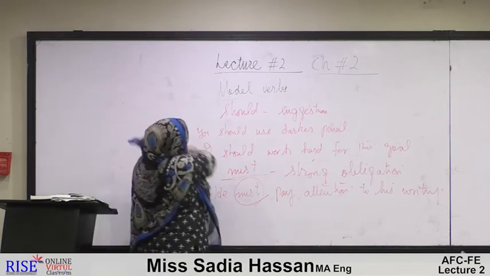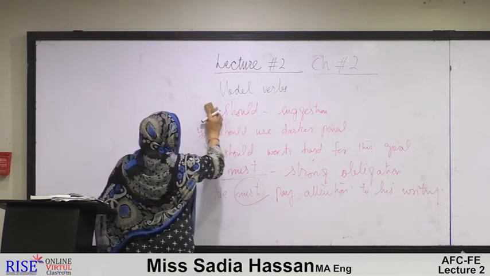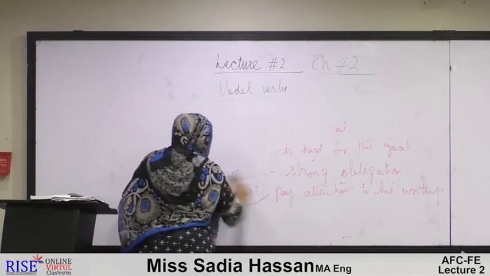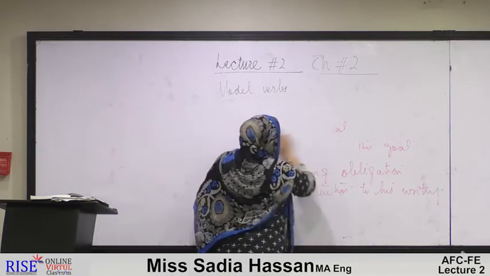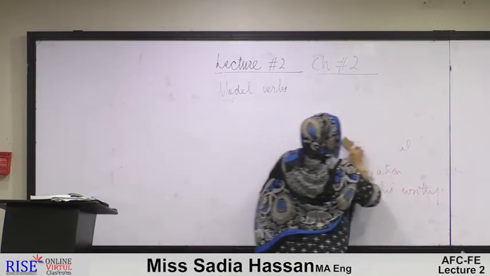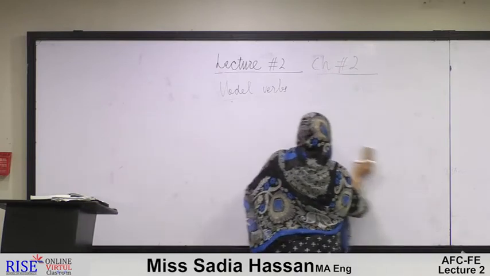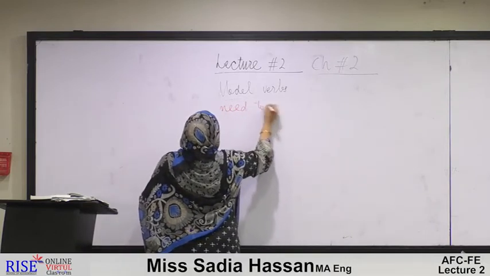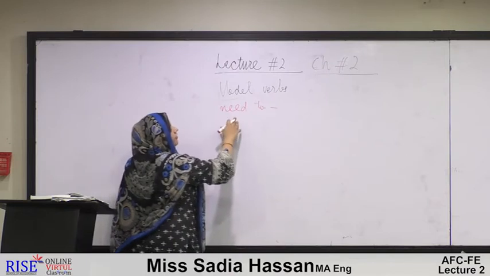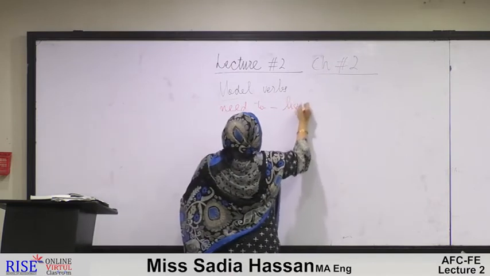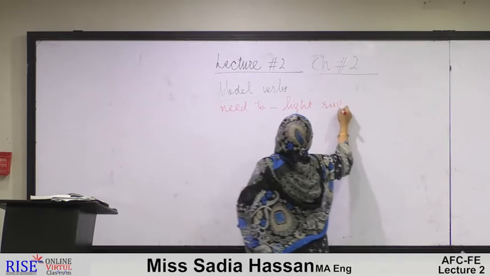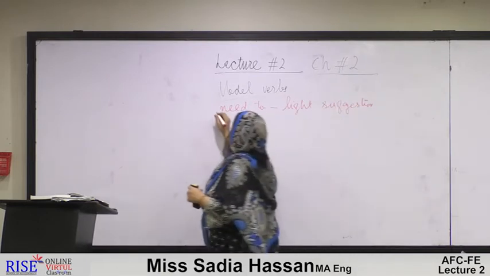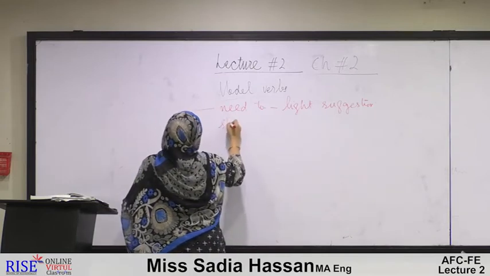Now we are left with need to, ought to, and dare. Now we see one by one all the last three modal verbs. First of all, need to. Again, in need to, there is a very light suggestion, like that was in should.